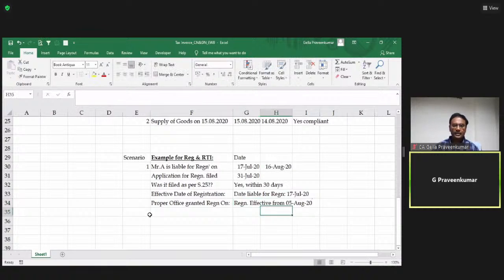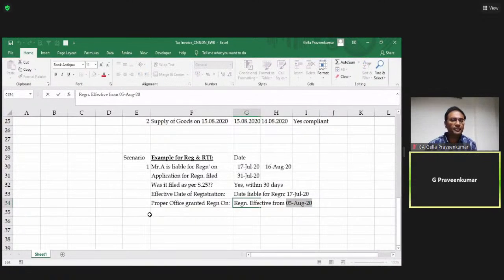2020. Now, this is a case where my revised tax invoice comes into picture. What happened? Practically, the government officer has received the application. Some technicality, he couldn't process that. He kept it for clarifications. Clarifications are received. Again, he has to issue registration within the stipulated time as per section 25. He delayed in issuing. Now, once my application has been approved, when was that registration made effective? It was made effective from 5th August 2020.